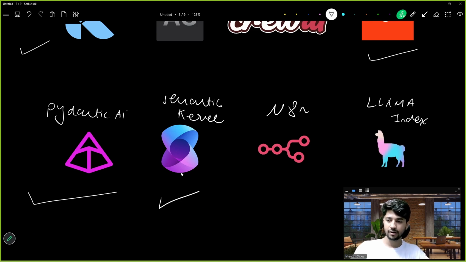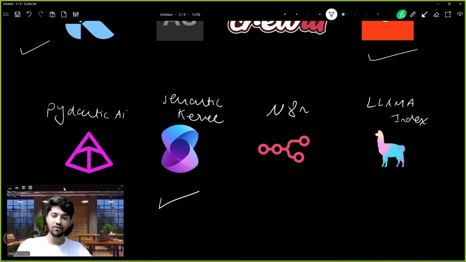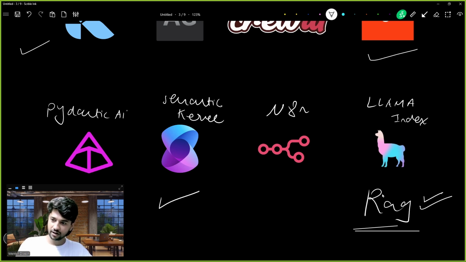This is Semantic Kernel made by Microsoft, right? And then we have n8n. Okay, we have n8n. I will talk about this in the end. Before this, I will talk about LlamaIndex. So LlamaIndex is used to solve your RAG kind of use cases. In the coming lectures, I'm talking about RAG. But LlamaIndex is a dedicated framework to make RAG.